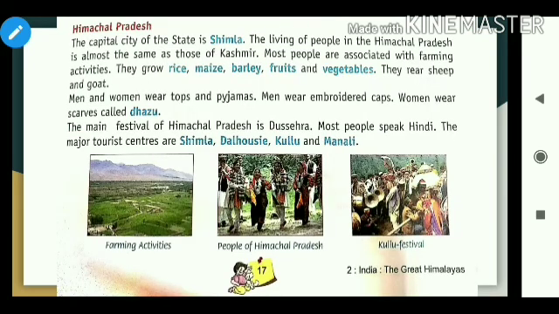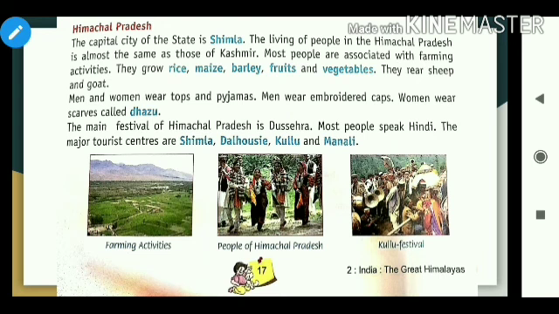Now come to Himachal Pradesh. The capital city of the state is Shimla. We all know the capital of Himachal Pradesh is Shimla. The living of people in Himachal Pradesh is almost the same as those of Kashmir. The lifestyle of Kashmiri and the people in Himachal Pradesh is almost the same.